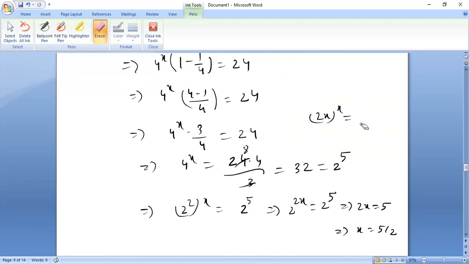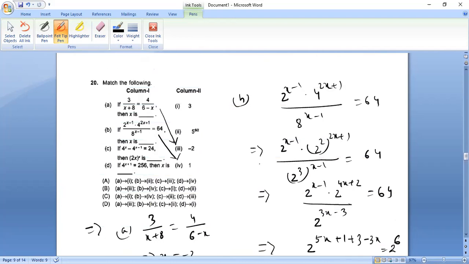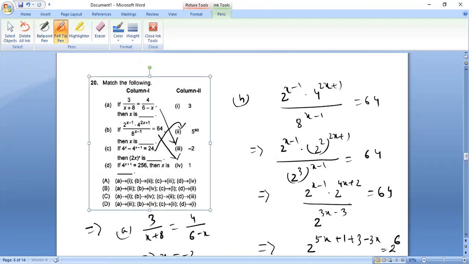So if I put here value of x, 2x means 5 by 2 to the power 5 by 2. 2 cut down, so answer is 5 to the power 5 by 2, right? 5 to the power 5 by 2 is answer. So this one's answer will be this one. Obviously the last one's answer will be this one.